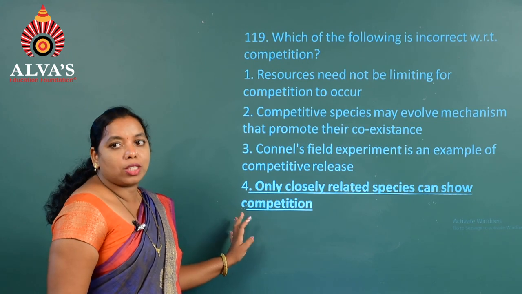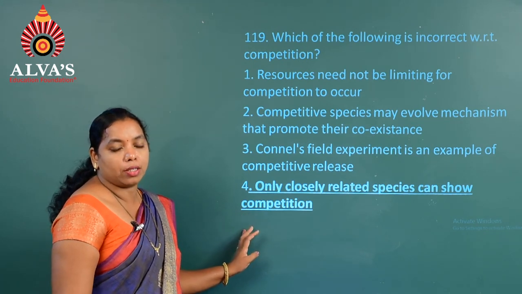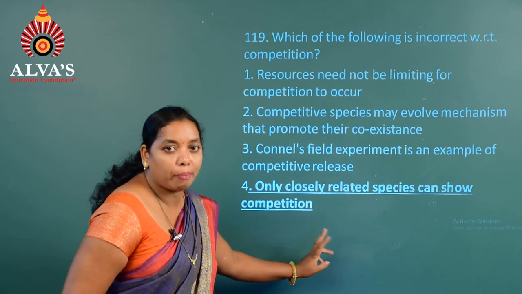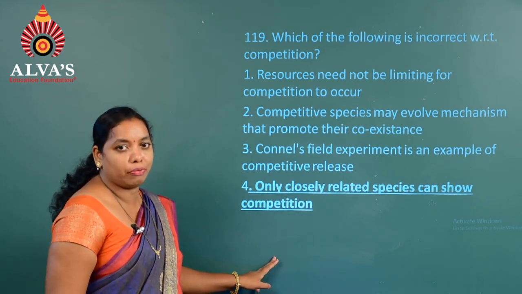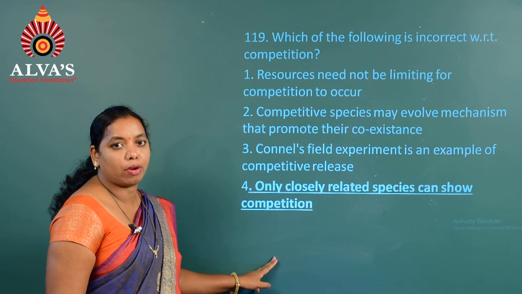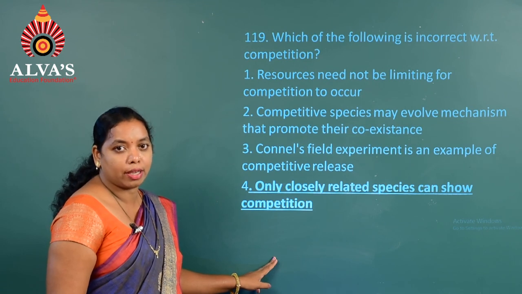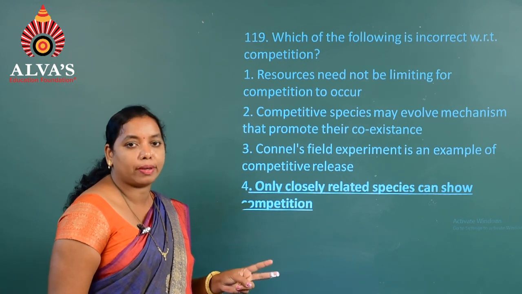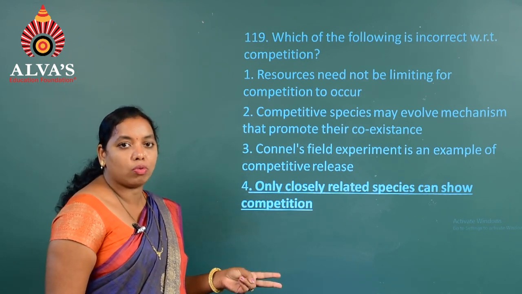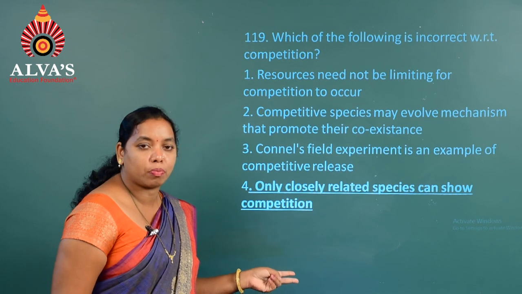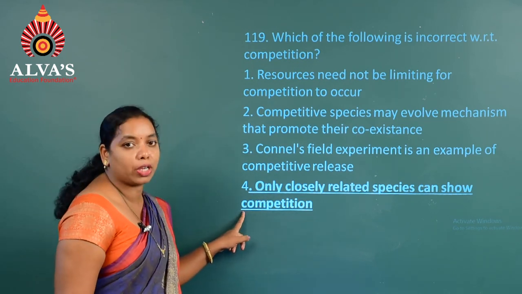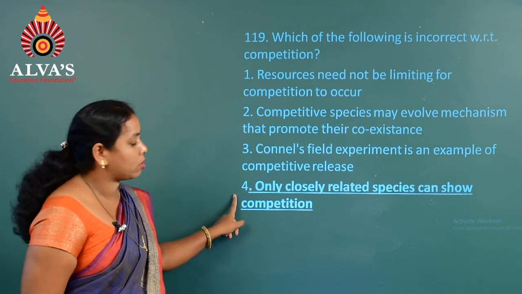So the fourth concept, sometimes unrelated species also compete for similar resources. For example, in the case of the American lakes, for the zooplankton, two unrelated species were competing, that is visiting flamingos as well as resident fishes. Both are competing for the same resources. Hence, this concept is not correct. Hence, the answer is the fourth one itself.